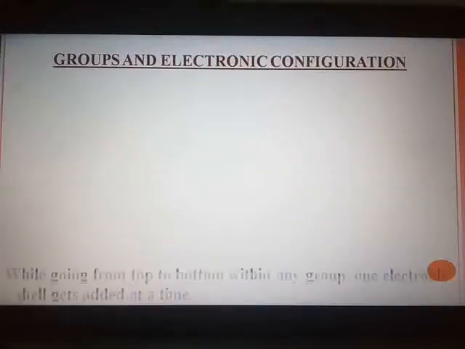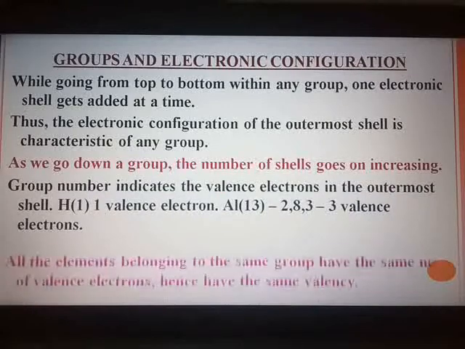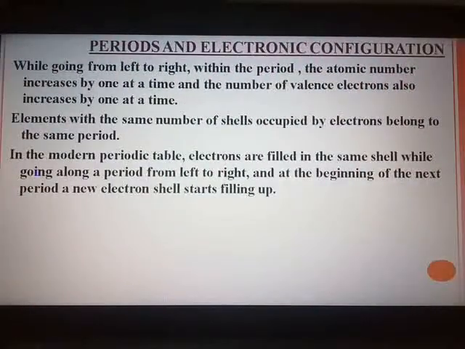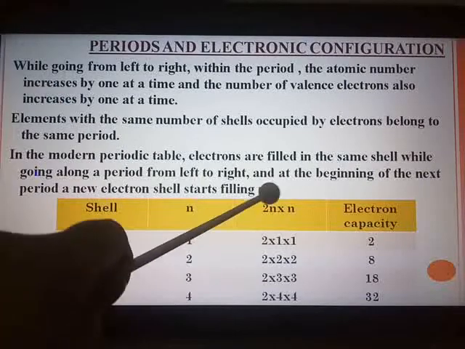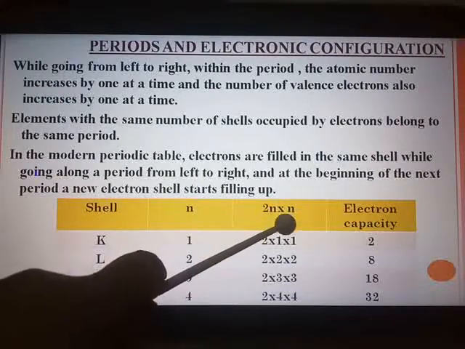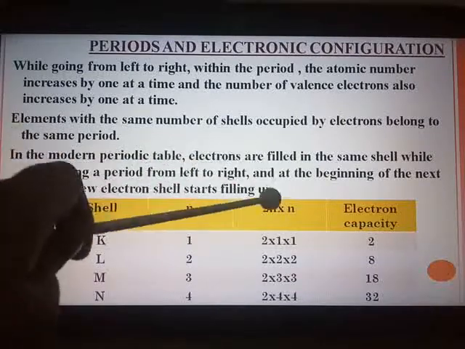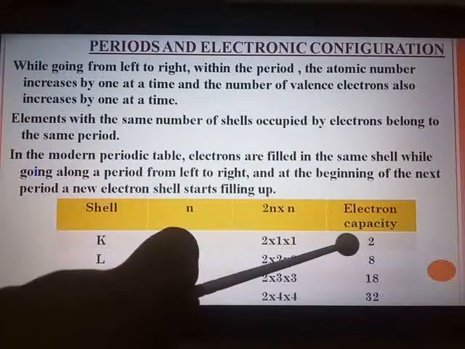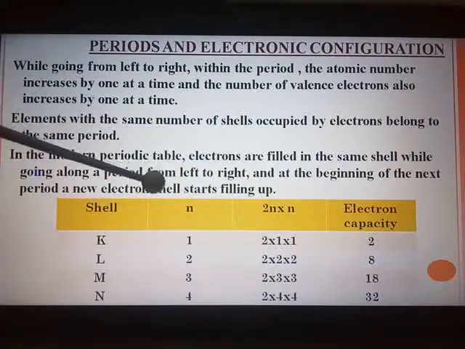Let us again come back to our topic. The number of electrons which can be accommodated in any shell is determined using the formula 2n square, where n is the shell number, and the electron capacity is deduced by substituting the shell number.